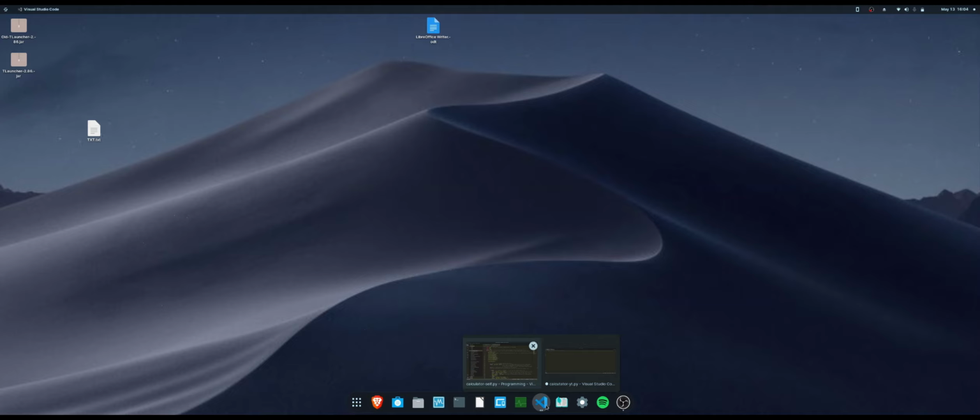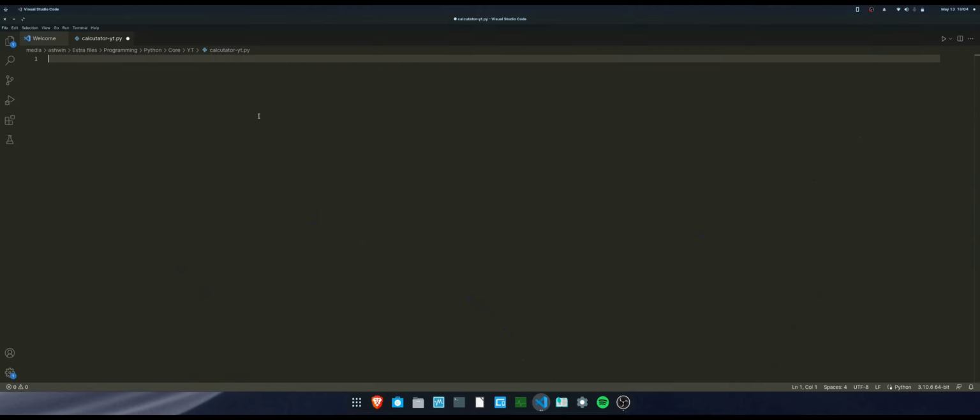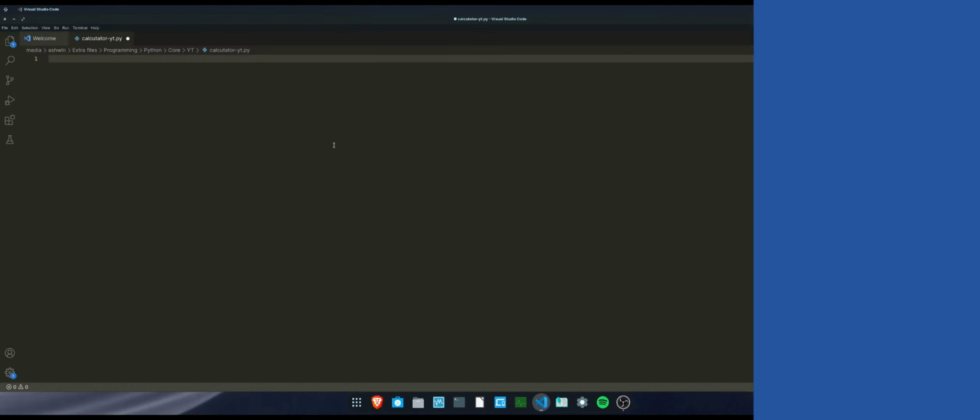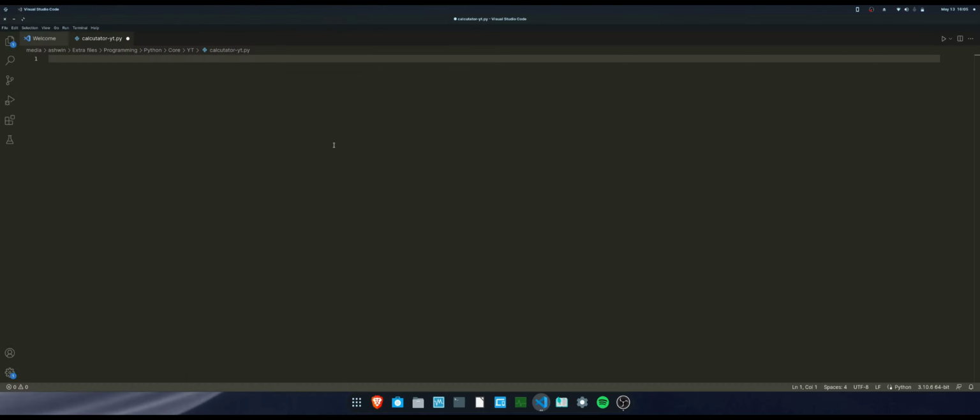So first let's get into here. Okay, now let's just start coding right away, because we don't want to waste any time. This calculator is actually really simple. It just involves a bit of everything you've learned, like if statements, loops, and modules. There's only one new thing, which is known as exception handling, which is basically error handling. Okay, so the first step we're going to do is import the modules which we are going to need.